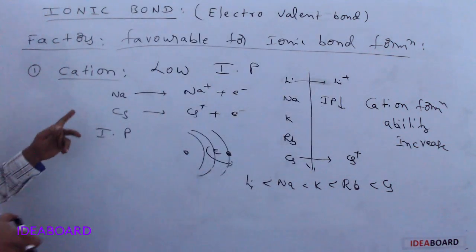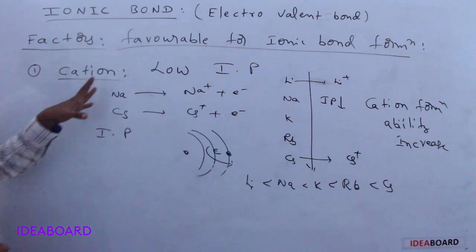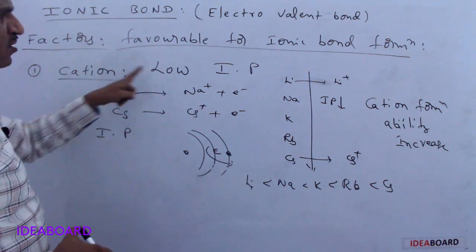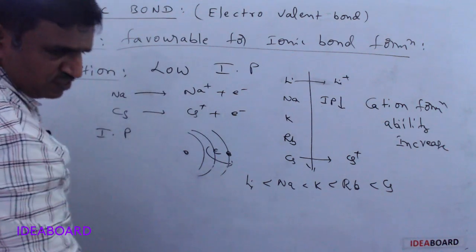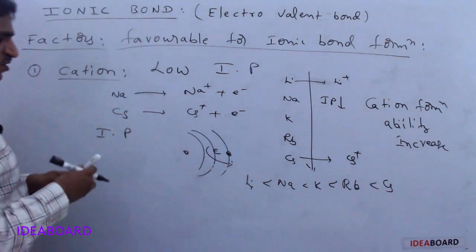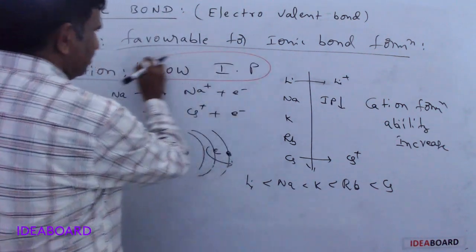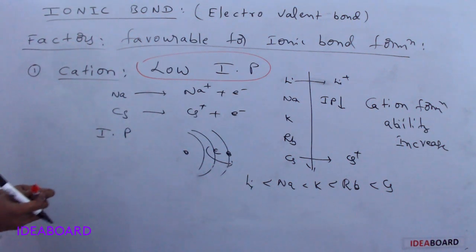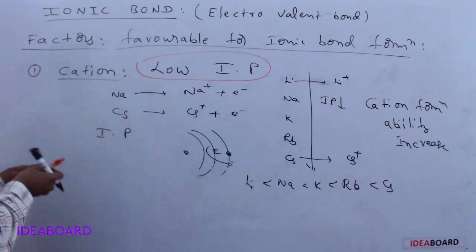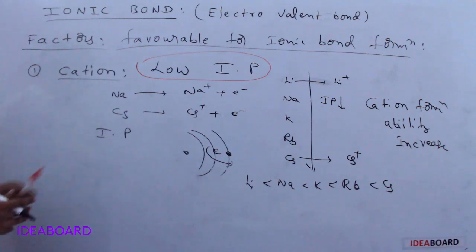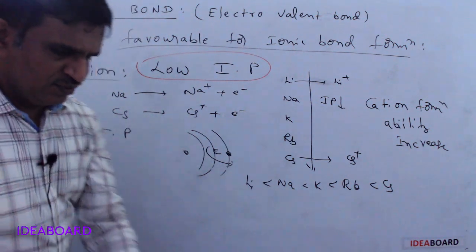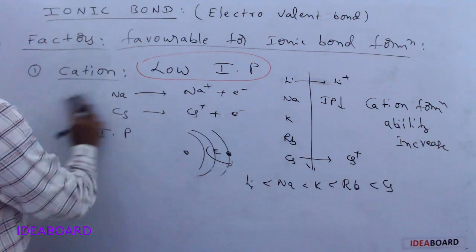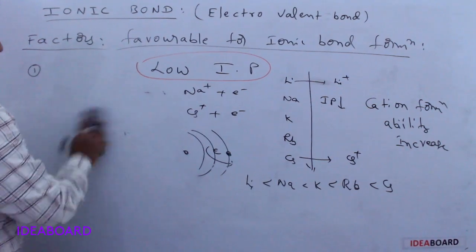So the first important thing is cation formation, which requires low ionization potential. When an atom has a low IP value, it forms a cation easily. That is the first factor. Okay. Next, the second factor. Cation formation is over.